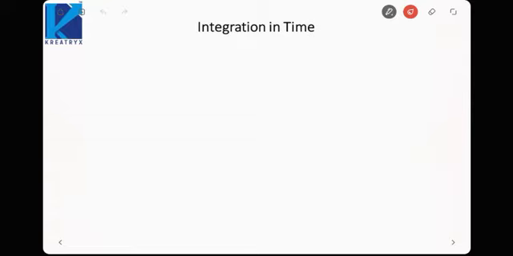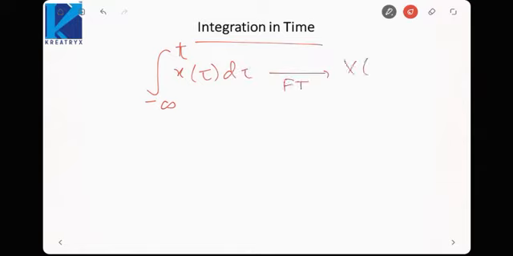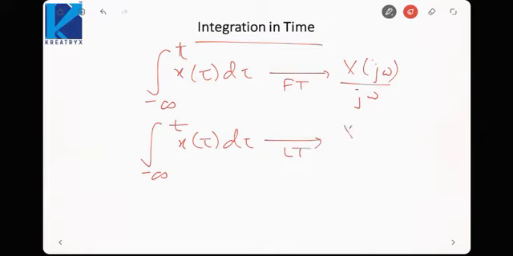The opposite of this is when we integrate in time domain. If we integrate x(tau) d tau, we saw the Fourier transform was X(j omega) by j omega. Similarly, in case of Laplace, the Laplace transform would be X(s) by s.